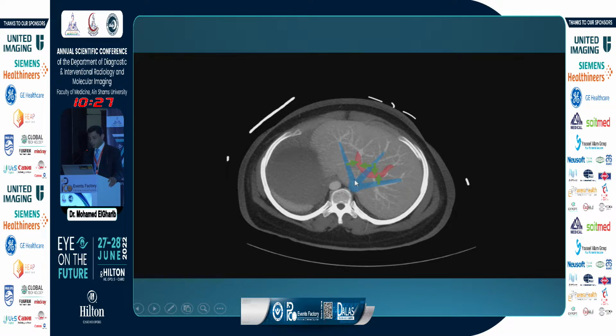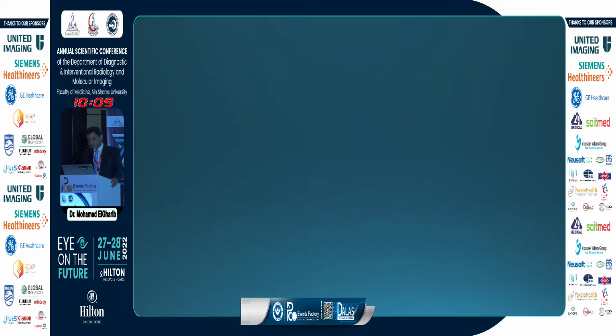If we puncture from the middle hepatic vein toward the right portal vein, we puncture posteriorly. If we puncture from the middle hepatic vein toward the left portal vein, we puncture to the left side. And if we puncture from the left hepatic vein toward the left portal vein, we puncture toward the right side. This is very important to know this orientation.